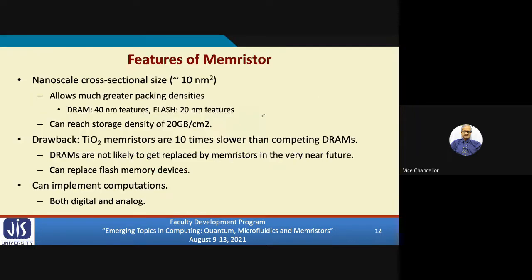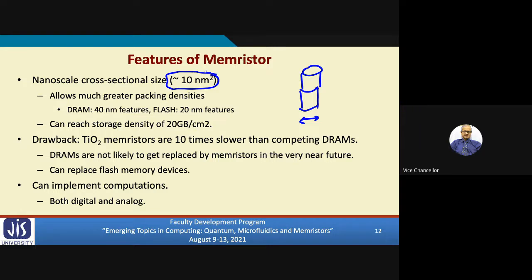Now, some of the interesting features of memristor: first thing is that if you fabricate a memristor like this with two layers, the cross-sectional area is very small. You can fabricate it in as small as 10 nanometer square. Devices with dimensions of 3 nanometer by 3 nanometer have been demonstrated.